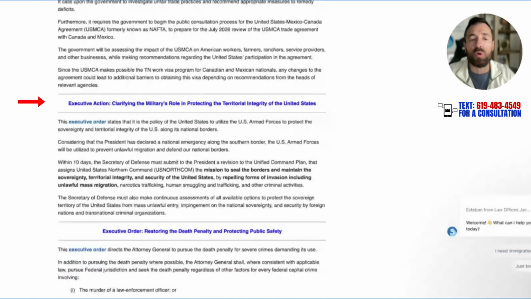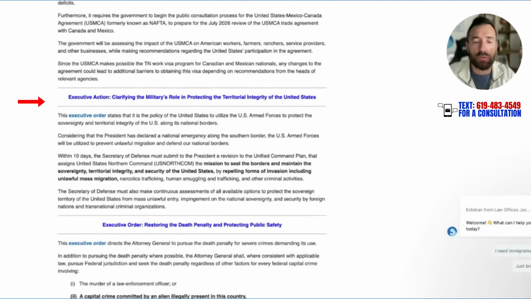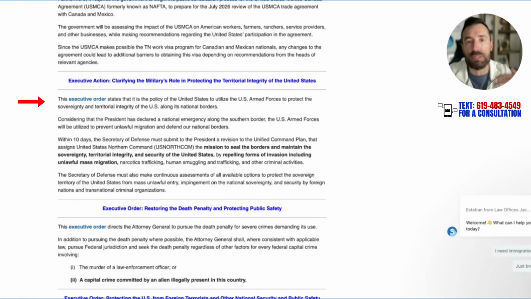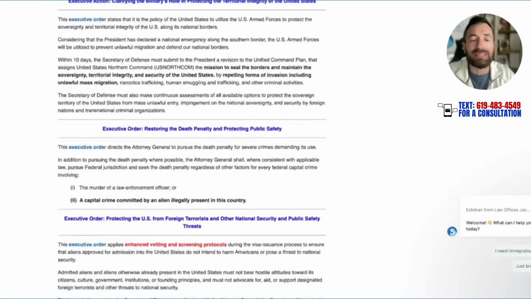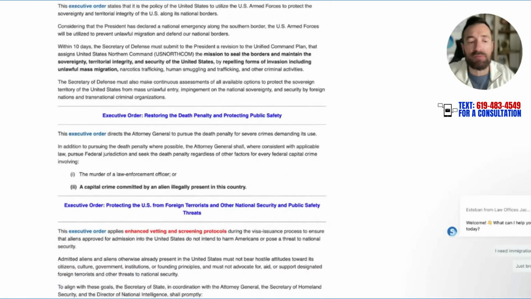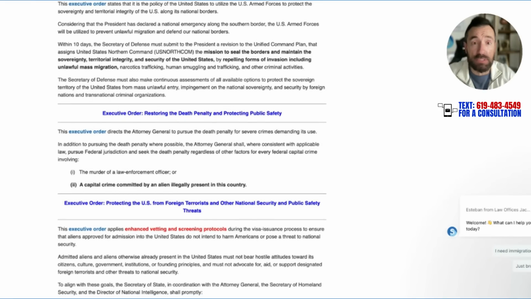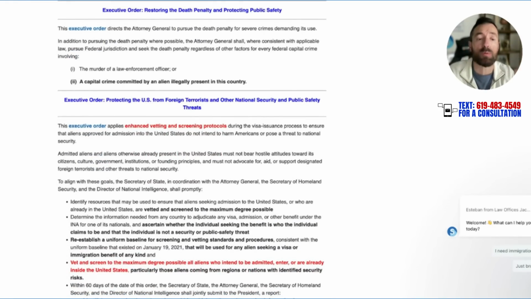Clarifying the military's role in protecting the U.S. territories. They're going to be using more and more of the military to seal borders and use them to potentially enforce immigration as well. Restoring the death penalty, protecting public safety. For capital crimes committed by undocumented immigrants, they will be recommending the death penalty. Now, this is a big one. The next one, executive order protecting the U.S.